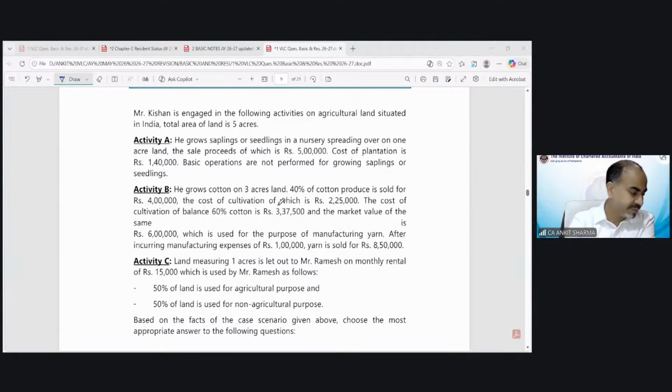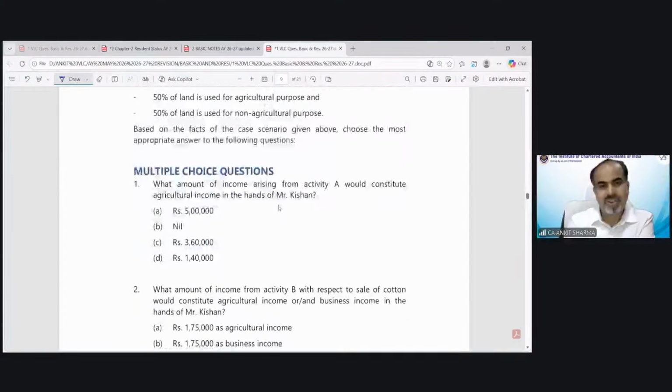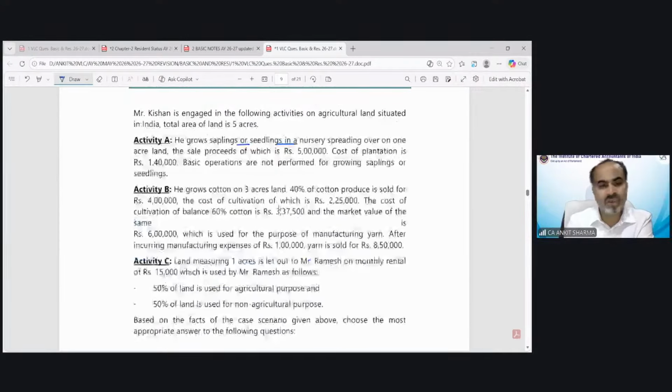Activity A, he grows up sapling or seeding in a nursery. Before that, we should see what is the question requirement. First, it is asking what amount of income arising from activity A would constitute agricultural income in the hands of Mr. Kishan.